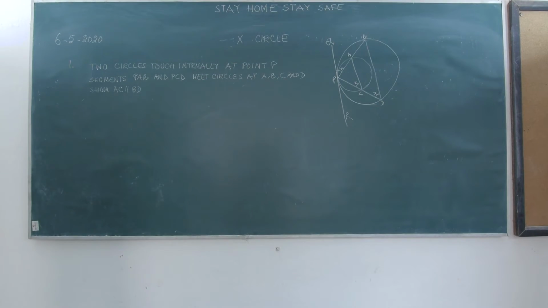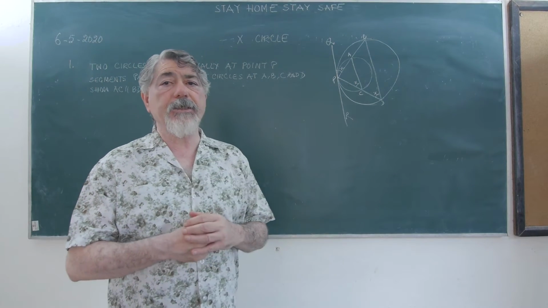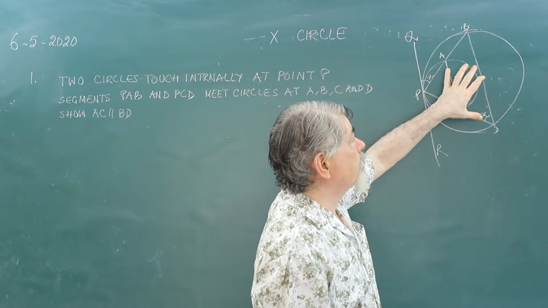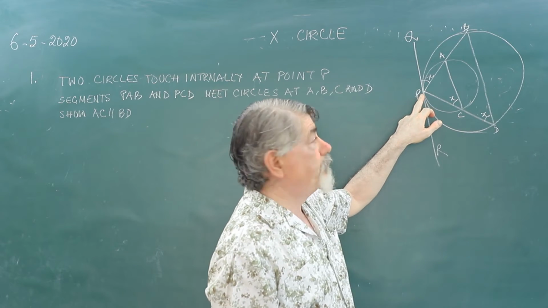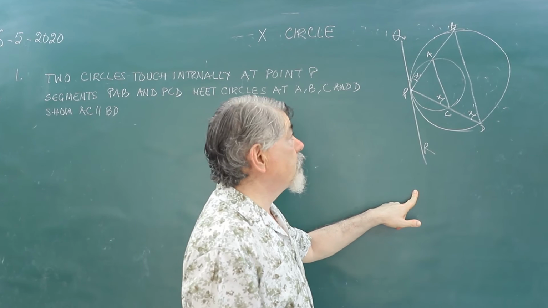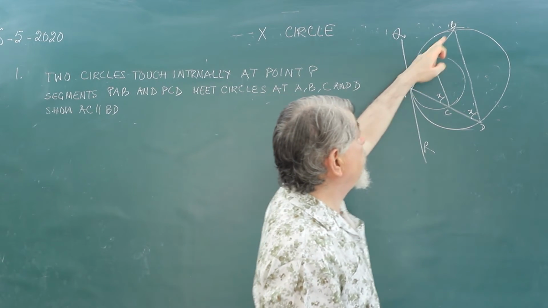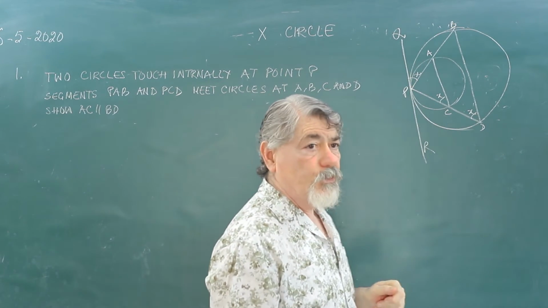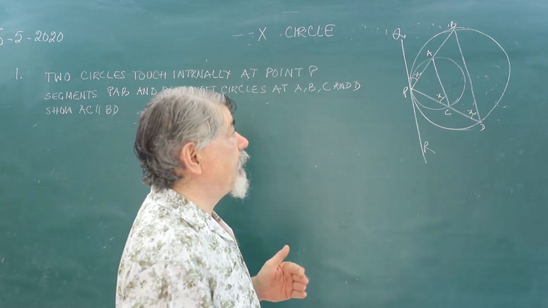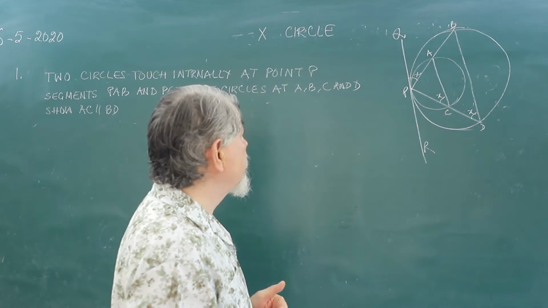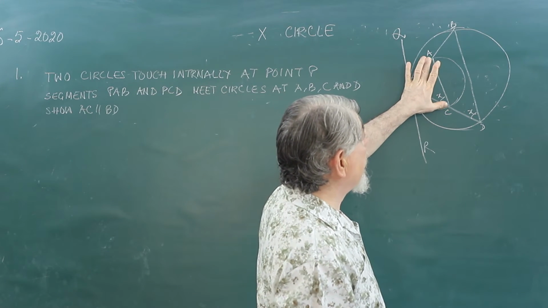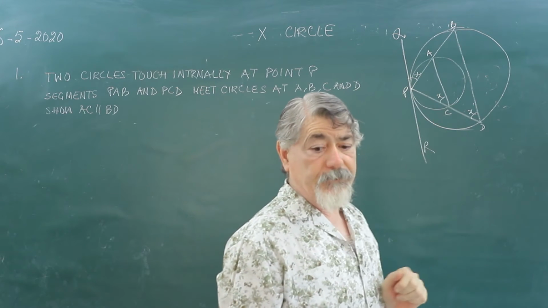Good morning. We have the next problems on circles for standard 10. There are two circles which are touching internally at point P. QPR is a common tangent to both the circles. PAB and PCD are two chords cutting the two circles at points A and B and C and D. We have to show that this line AC is parallel to BD.